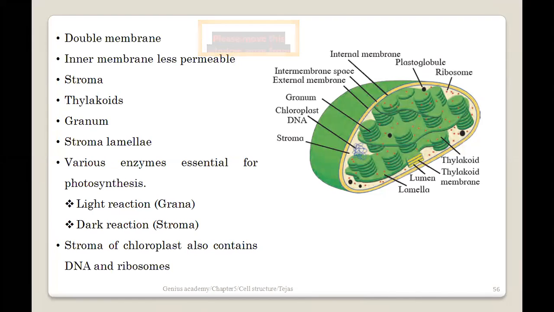Ribosomes का कौन सा type is present in a eukaryote? 80S. Yes, so 80S is present in eukaryotes, but then mitochondria and chloroplasts, even though they are eukaryotic organelles, they show presence of this typical 70S type of ribosomes.